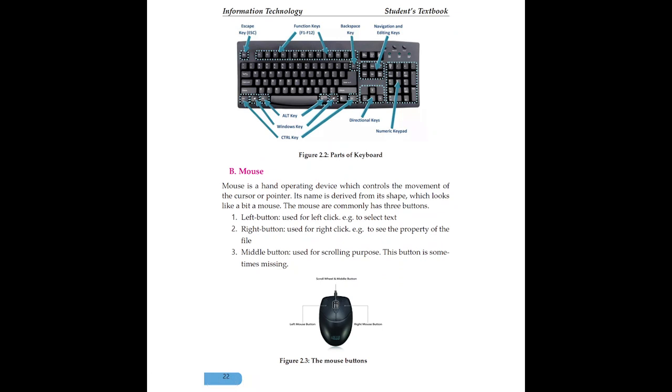For instance, when you prepare a Word document, it's not possible to display all the pages. It's possible to move up and down using the middle button scroll. The right button helps to right click to see the properties of the file or to get additional commands as a shortcut.